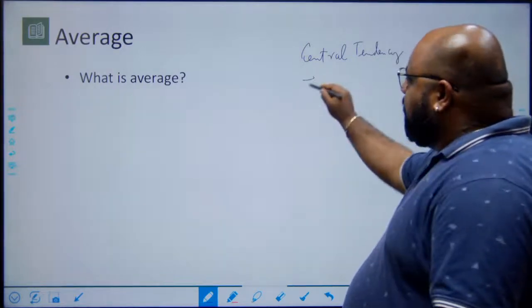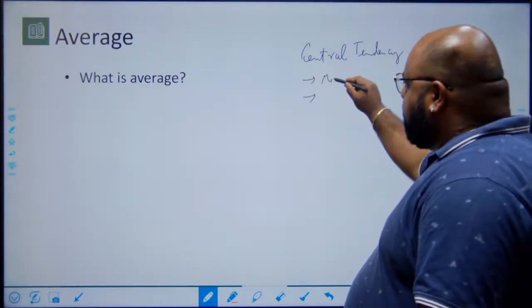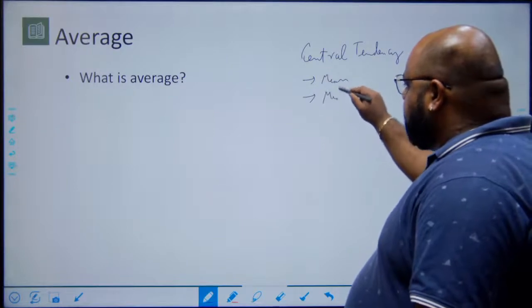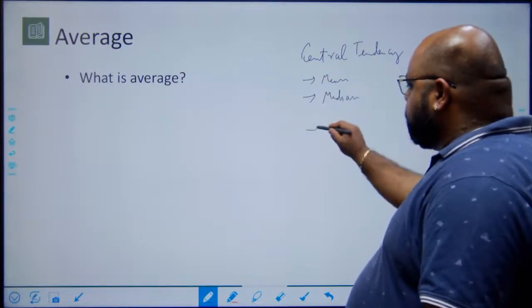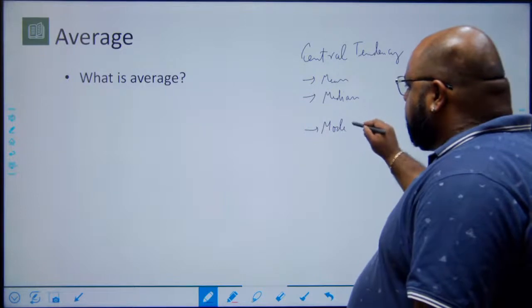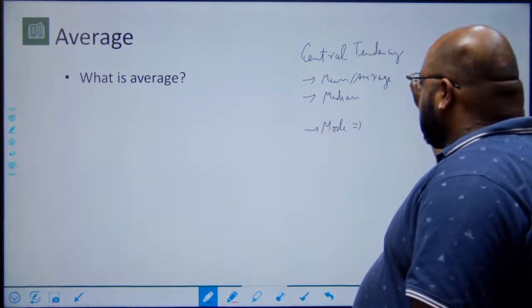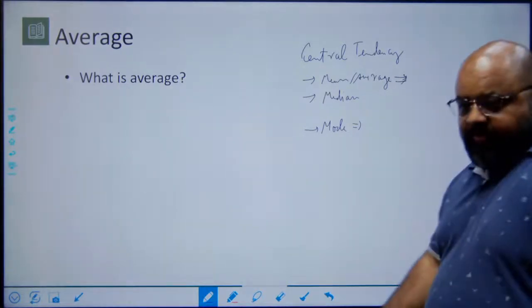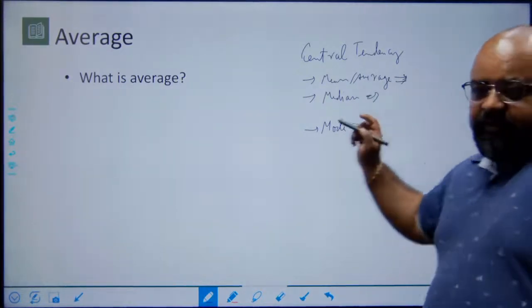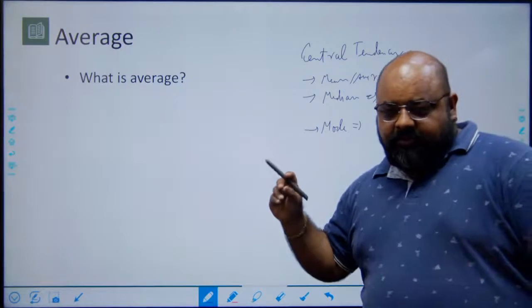The three commonly used measures are mean, median, mode. Mean is also commonly called the average. Just to touch upon very quickly what these measures are.